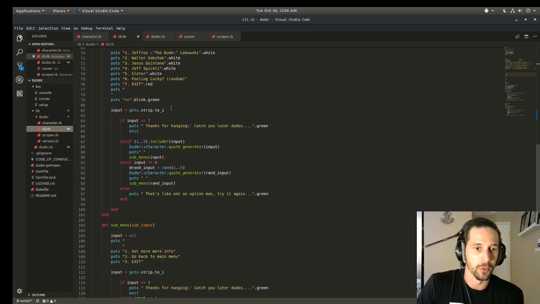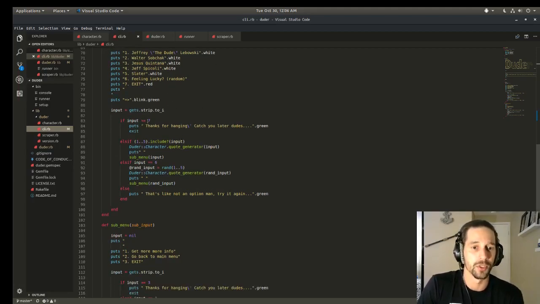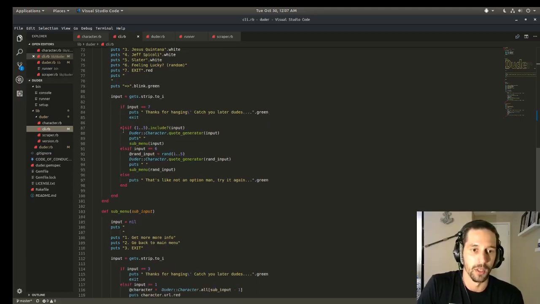So the way the menu works is I'm creating a variable input, which is just set to nil in the very beginning, and after you put this menu out, it's prompting you to enter an input. So I set the input equal to a gets method, dot strip to i, so make sure it's just an integer, so that way it doesn't do anything funky with my menu. If the input's equal to 7, that's my exit. So it puts out thanks for hanging, catch you later, and it hits my exit, so that's how I exit the program. Else, if it's 1 through 5, I check that the input is included in 1 through 5.